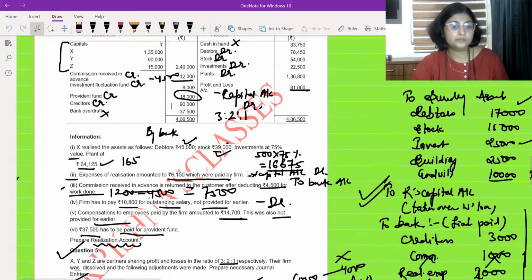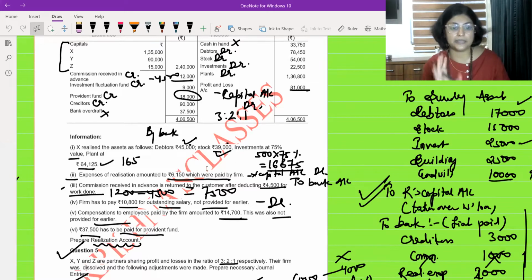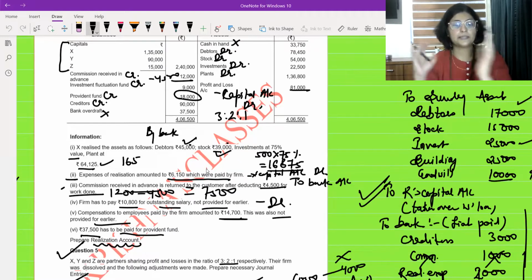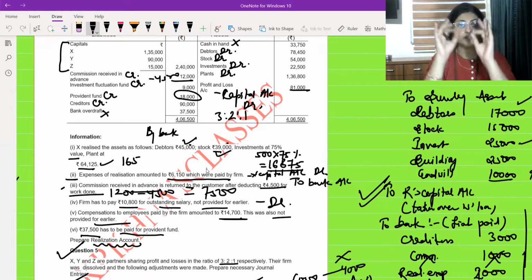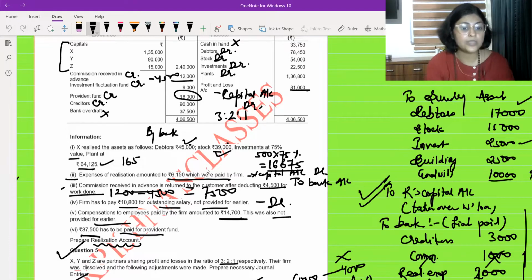Fine. Later on, you have expenses of realization which are paid by the firm but were to be borne by X. For that, no entry in the realization account. Commission received in advance was 12,000, out of which service of 4,500 was rendered, so minus that, the remaining 7,500 is returned. So under 'To bank', 7,500. The firm has to pay 10,800 for the outstanding liability. Under 'To bank', outstanding liability for salary. Compensation to employees: under 'To bank', 14,700. 37,500 also under 'To bank'.